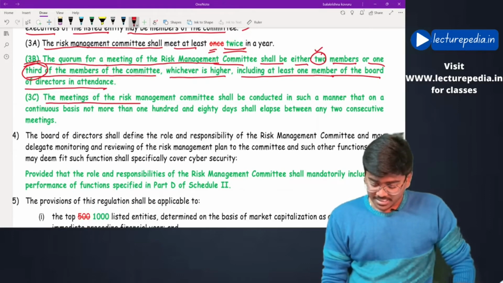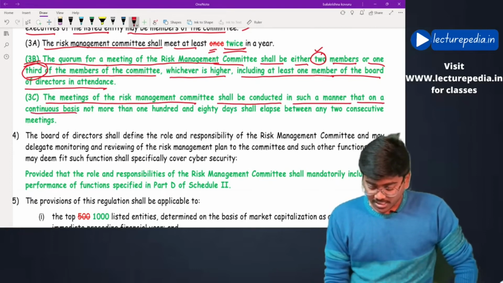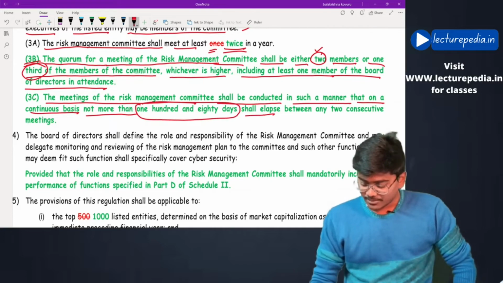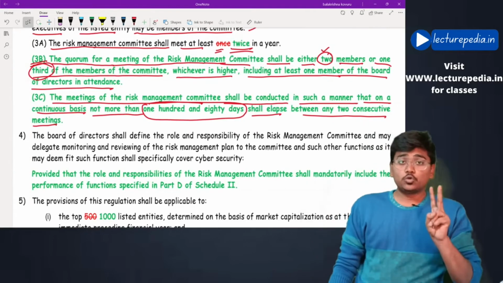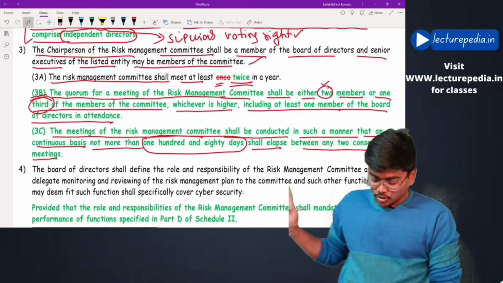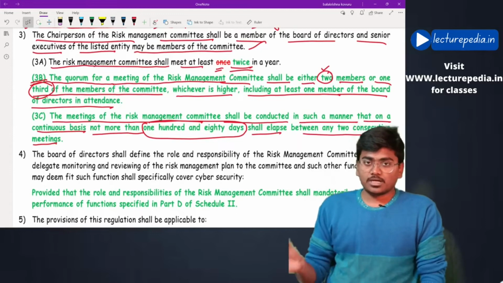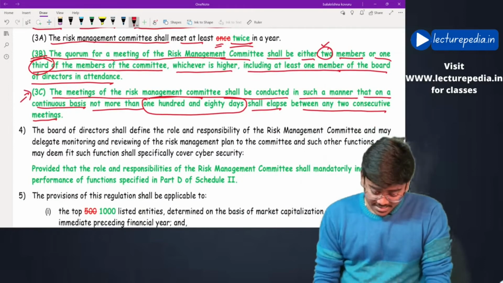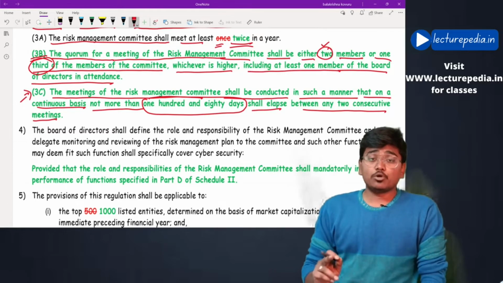Next, the meetings of the risk management committee shall be conducted in such manner that on a continuous basis not more than 180 days shall elapse between any 2 consecutive meetings. Okay, the gap between 2 meetings should not be more than 180 days. Hope that is clear. These are the 2 additional requirements. One is relating to the quorum of the risk management committee, and the second one is relating to the gap between meetings of the risk management committee. It should not be more than 180 days.